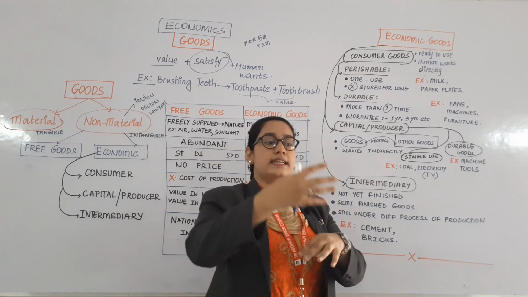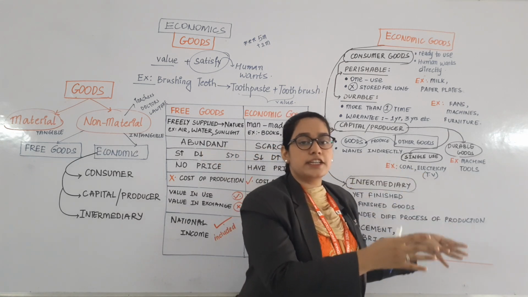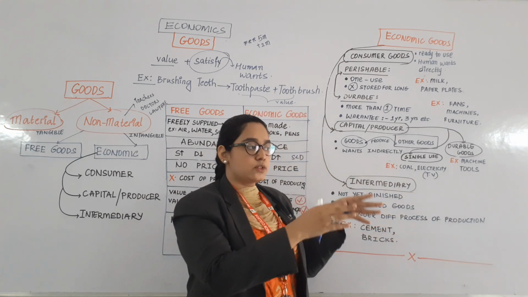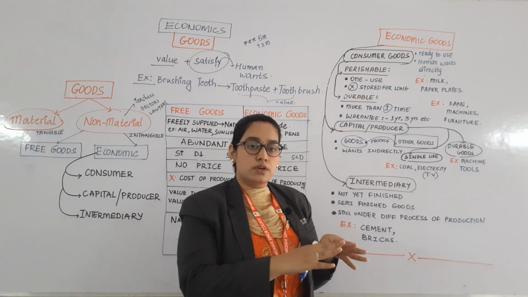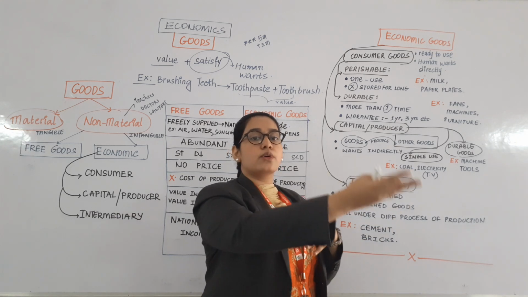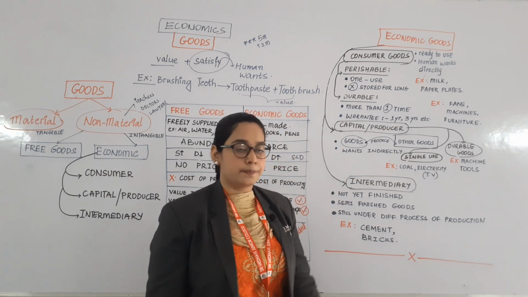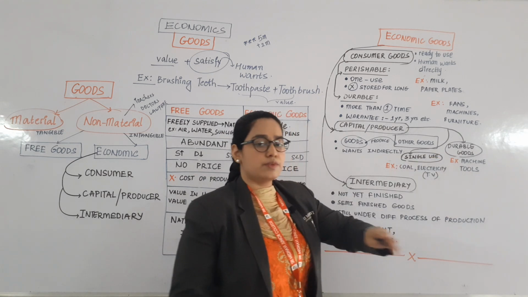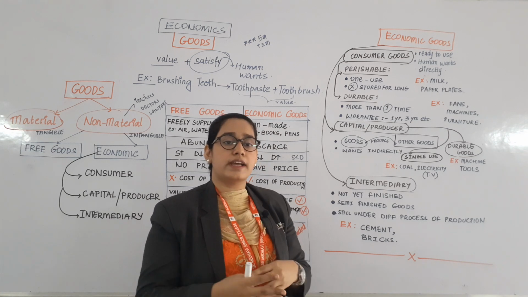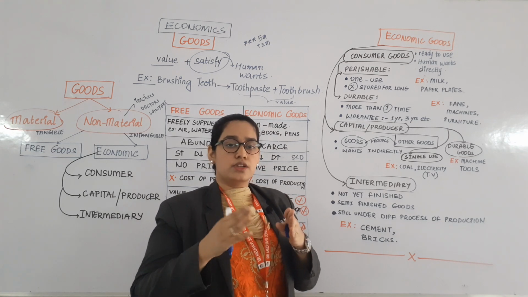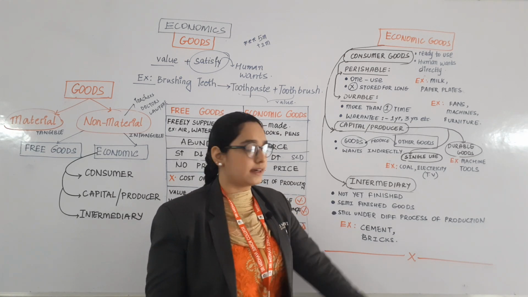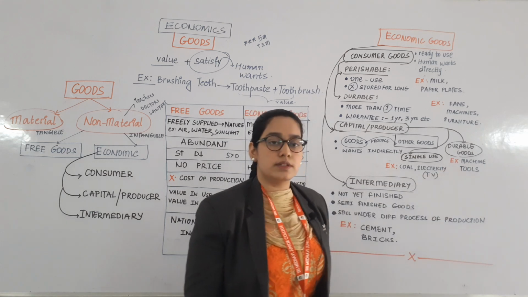I want to eat so and so dish, so and so chicken. By using coal I am cooking it, and indirectly it is satisfying my want. Now what are durable capital goods? Those which you can use a number of times, for 1 year, 2 years, etc. Like machines and tools.